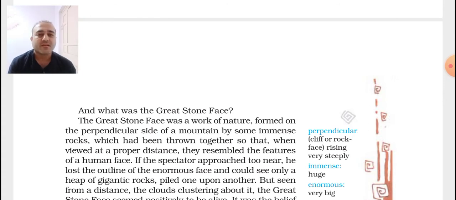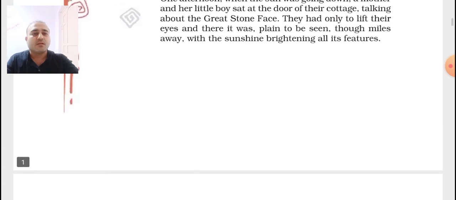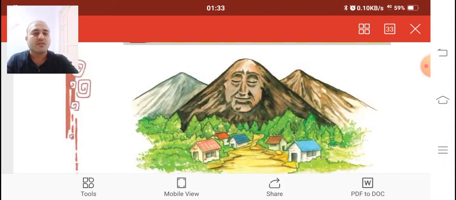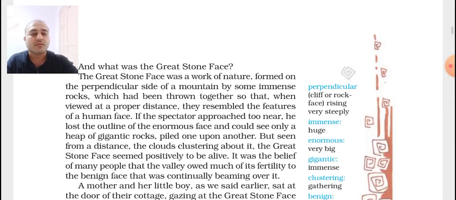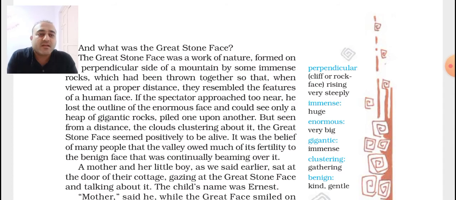So ultimately the writer is saying that at the top of the hill, with many hills attached to each other, the stone face could be seen. Here in the picture you can see, exactly in the center, in the perpendicular, at a 90-degree angle.